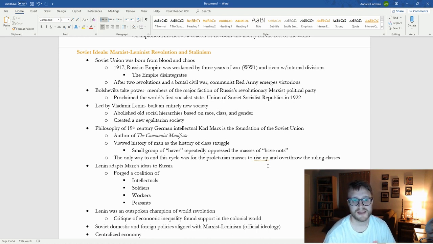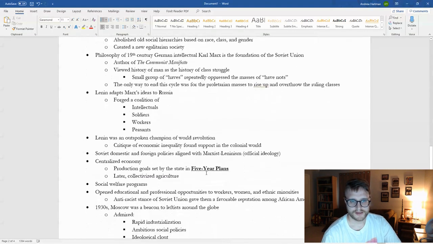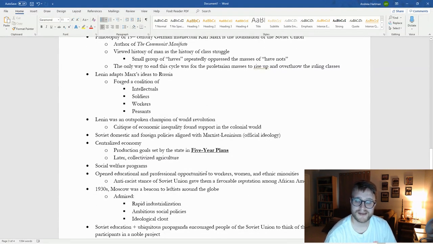And so he believed that you're not overthrowing the political system, you're overthrowing the social structure, right? You're overthrowing those wealthy people who have control, right? And so Lenin takes those ideas and adapts them to Russia's particular differences, right? Marx being a German, right? He was probably mostly focused on Germany and actually England. He also lived in England for a little bit.